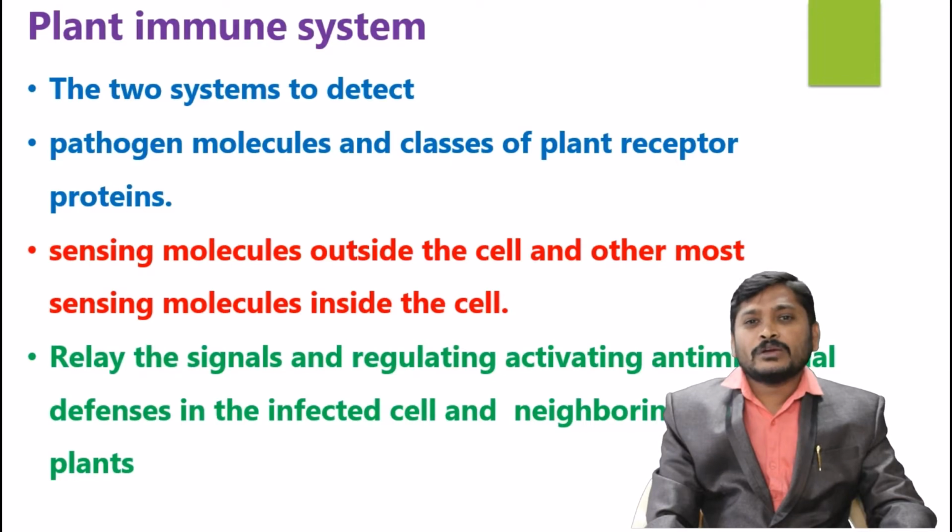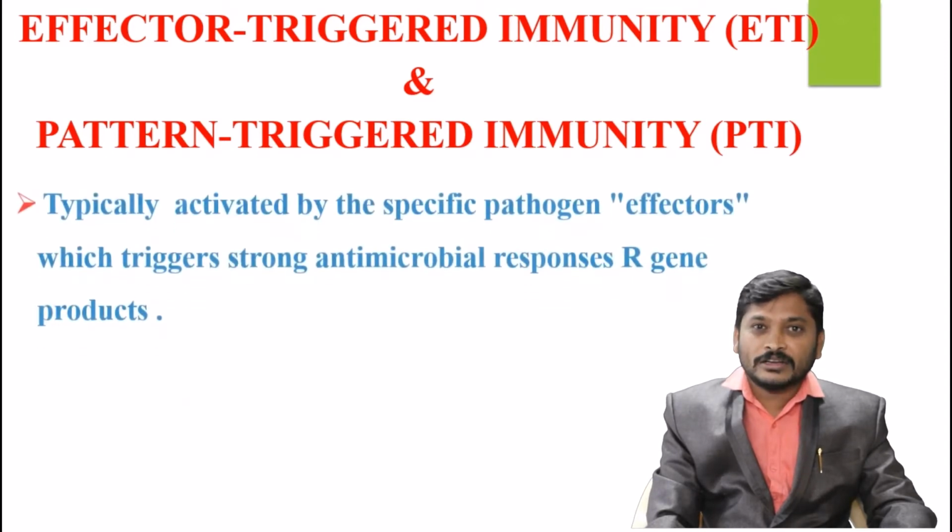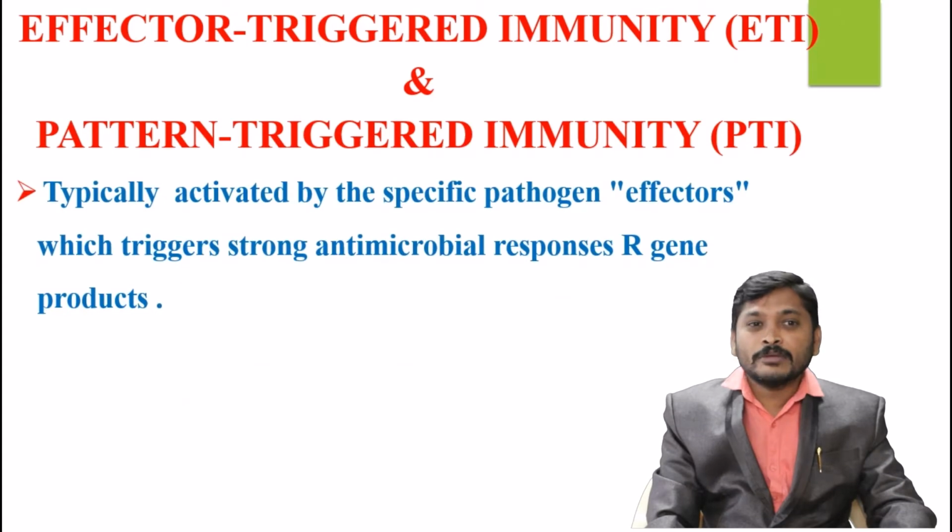Next, there are two kinds of immune strategies. The first one is called effector triggered immunity and the other pattern triggered immunity. Effector triggered immunity means typically an activated molecule from the pathogen, called an effector, a signal relaying molecule, triggers a strong antimicrobial response by activating the R genes.